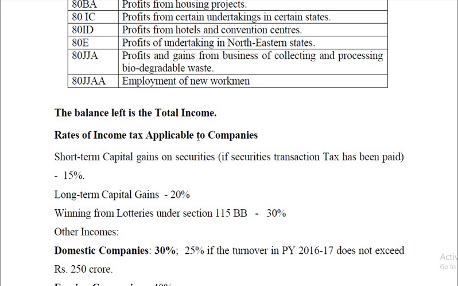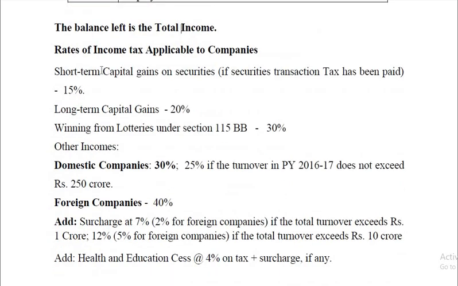Okay, what are the rates applicable to the computation of tax on total income in the case of a company? See, there are certain incomes where special rates are applicable, like short-term capital gains on securities, provided security transaction tax has been paid. And in this case, 15% tax is leviable.